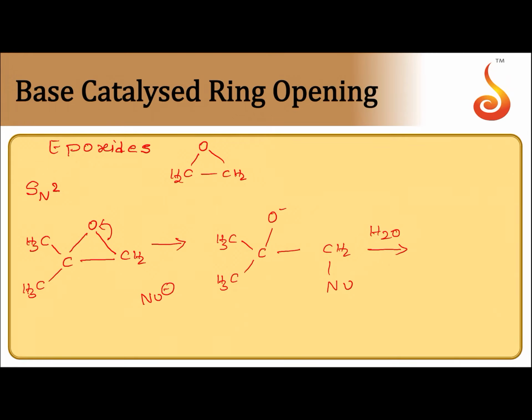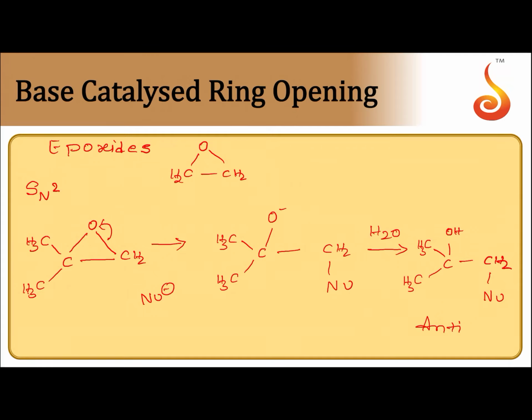Now it takes an H plus ion from the solvent because it is base catalyzed. So what will I get? CH3 C CH3 with OH here, and CH2 nucleophile. This is anti-addition.